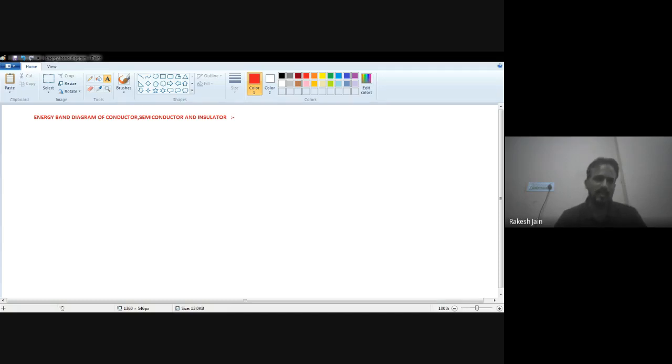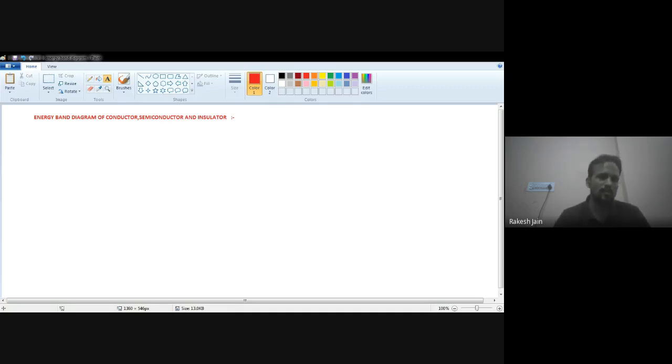And semiconductors, as I have already taught you, are of two types. One is pure, that is intrinsic semiconductor, and the second is impure, that is extrinsic semiconductor. With the addition of some impurity, known as doping, to pure silicon and germanium, we get the extrinsic semiconductor. Those are of two types: n-type and p-type. For the n-type semiconductor, we dope pentavalent impurity, and for the p-type semiconductor, we dope trivalent impurity.